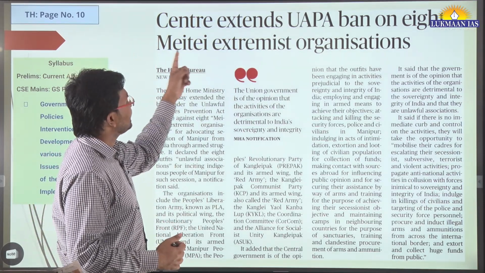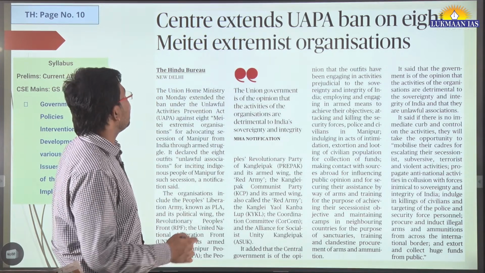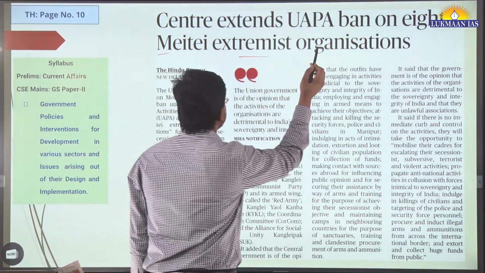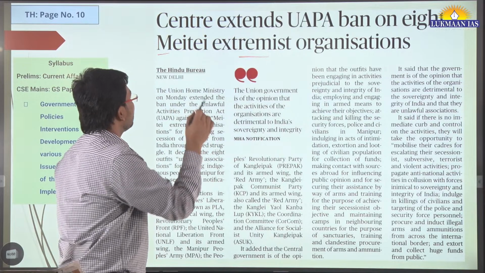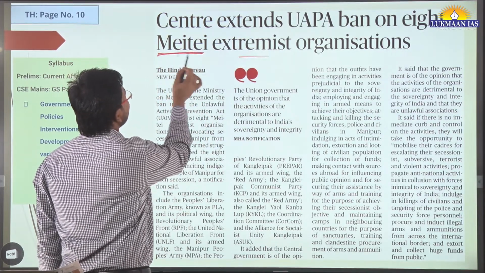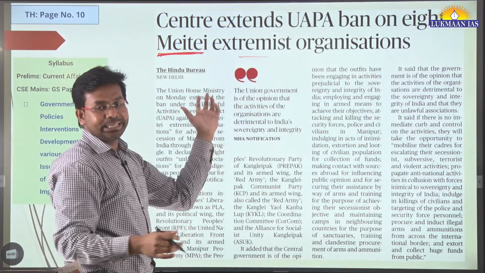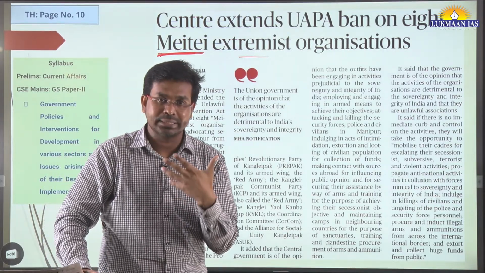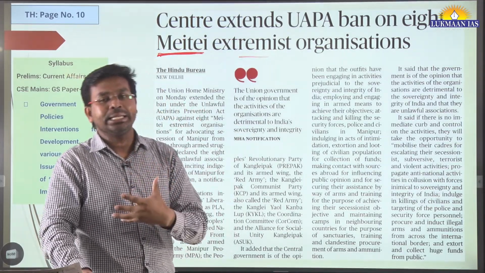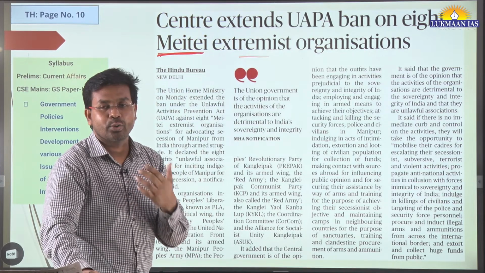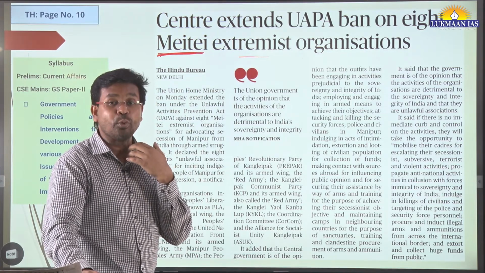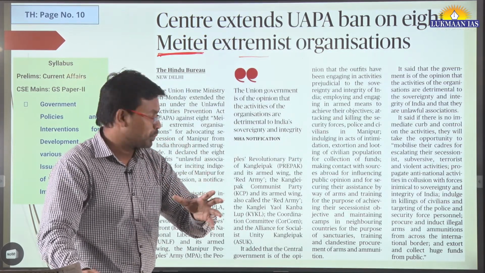It says Center extends UAPA ban on 8 Meitei extremist organizations. As we know, the Meiteis are a group, and in the Northeast we have Meiteis, we have Kukis. They are different tribal groups.